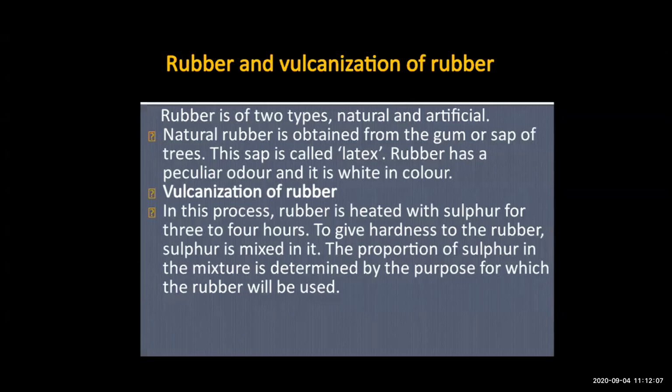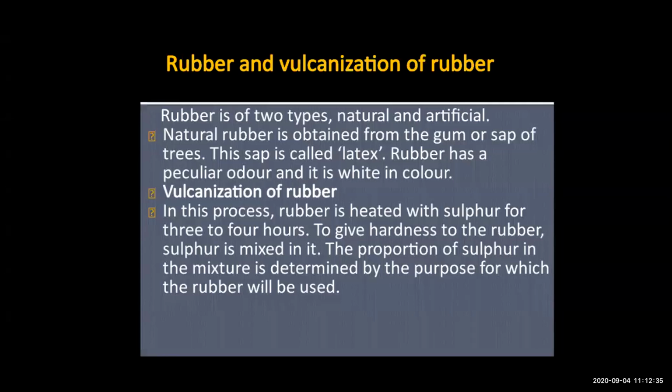Now, if we want to study in depth about artificial rubber, how is artificial rubber produced? When the rubber is heated with sulfur for 3 to 4 hours. So what have we taken? Rubber, and along with the rubber, we have taken sulfur. And we have heated this for 3 to 4 hours.